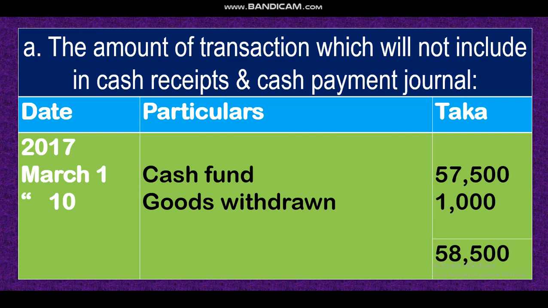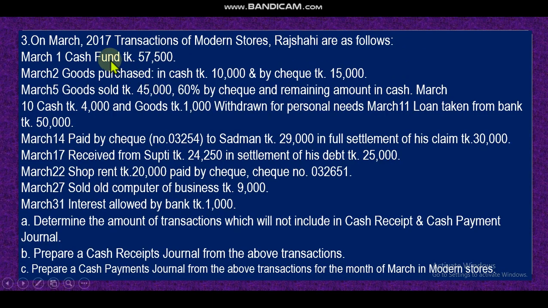So dear student, let's see the question. March 1 cash fund. That means this is not a transaction because from last month, from February, we received this amount. Whatever the February transactions were, the balance we have now is 57,500. So this will not be recorded in the cash receipt journal.